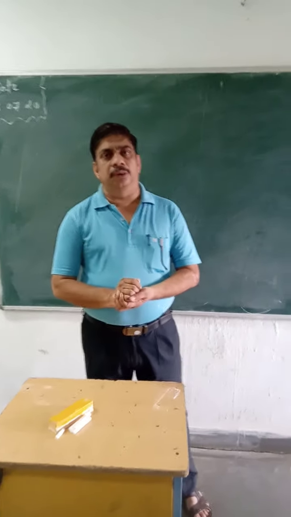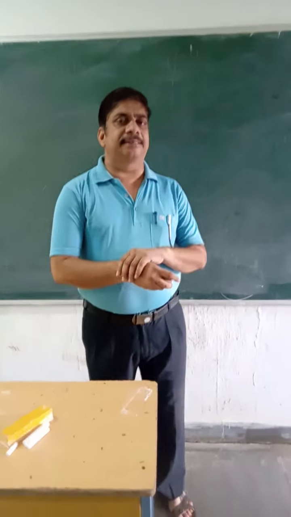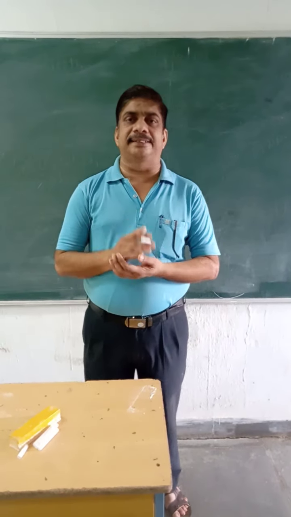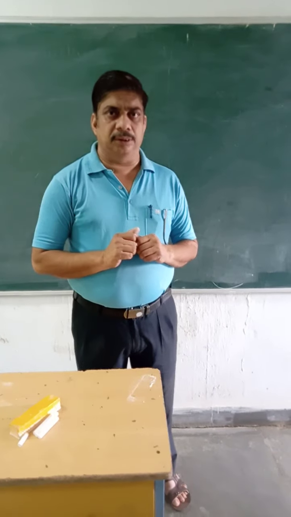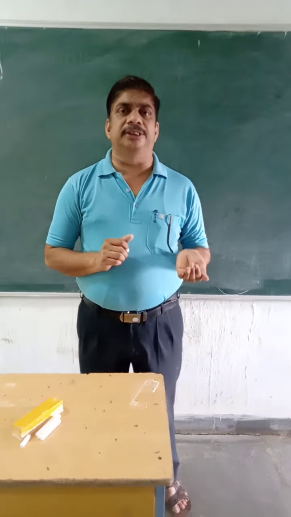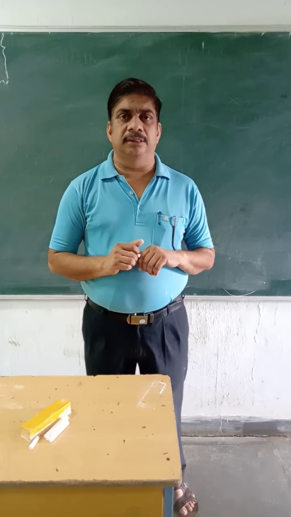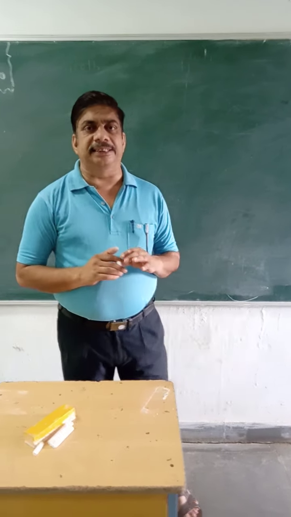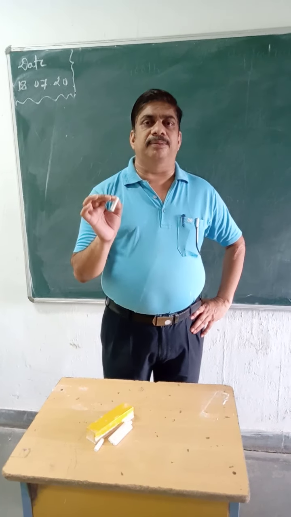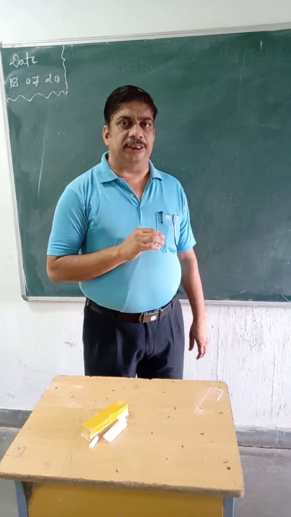Now, in the previous class, we discussed what is rest and what is motion. When an object changes its position with respect to its surrounding, then the object is said to be in motion.